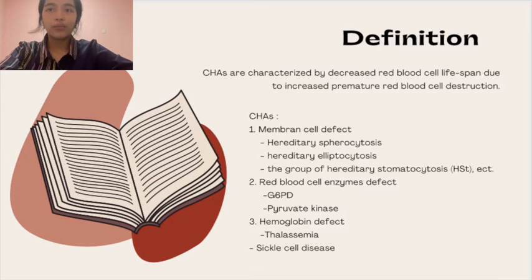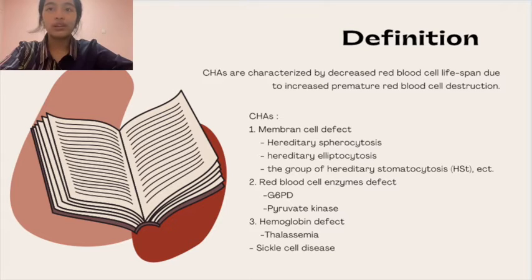1. Red blood cell membrane defect, caused by dysfunction or alteration in the red cell membrane that leads to membrane abnormality. Hereditary spherocytosis, hereditary erythrocytosis, and the group of hereditary stomatocytosis are typical examples of red blood cell membrane defect. These disorders are characterized by abnormally shaped red cells, primarily due to molecular defects in spectrin and skeletal protein.